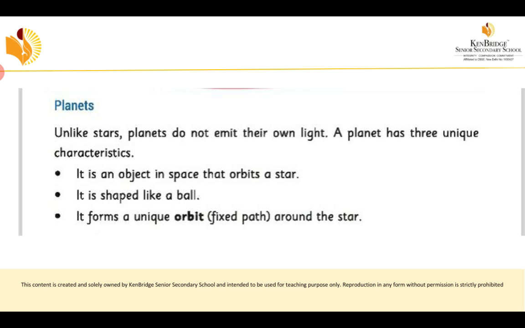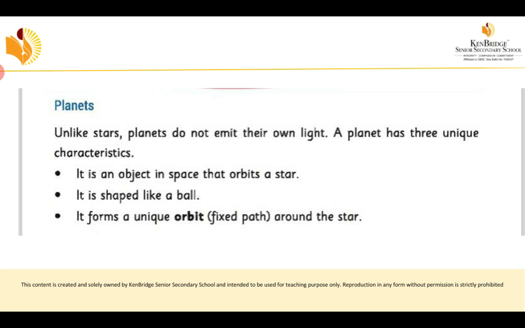Next, planets. Unlike stars, planets do not emit their own light. So stars twinkle using their own light, but planets do not have their own light. A planet has 3 unique characteristics. It is an object in space that orbits a star. It's in the shape of a ball and it follows a unique orbit. So every planet has a unique orbit.